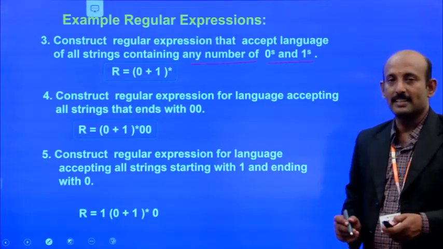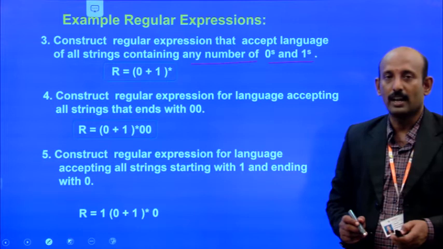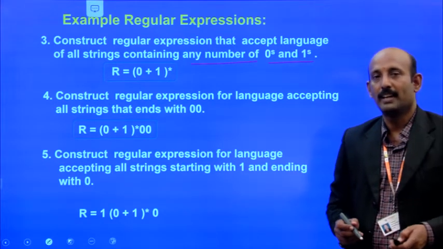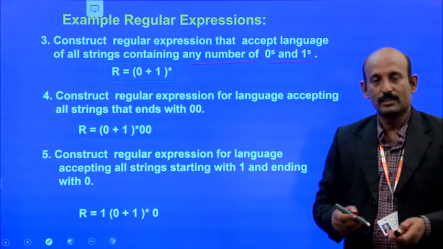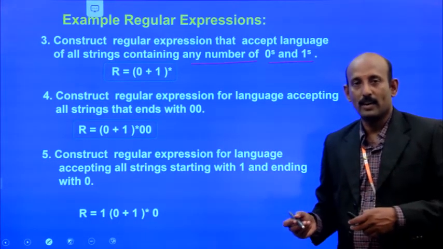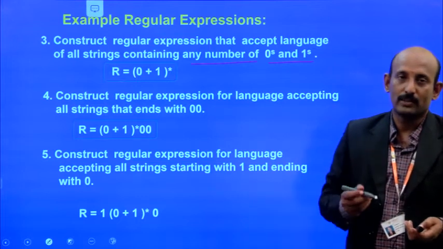So the strings may be 0, 1, 00, 01, 11, 011. Likewise, we can go for writing this one.